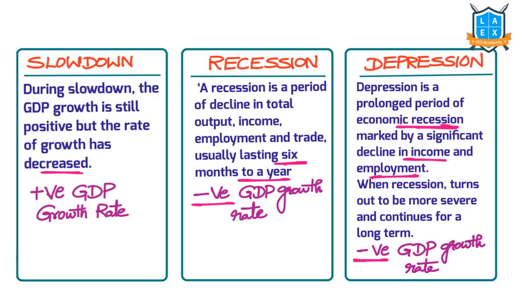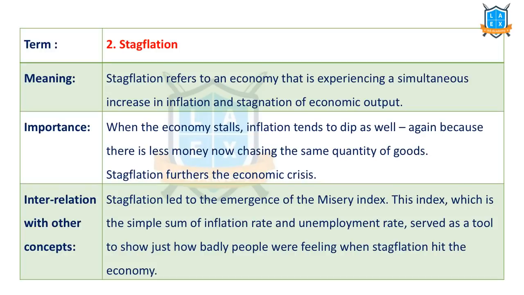Please understand this carefully. The next important term is stagflation. Stagflation means simultaneous rise in inflation as well as stalling of economic output. In general, when the economic growth rate goes down, inflation comes down. But in this case, inflation increases while the economic growth rate decreases. Such a peculiar situation we experience.